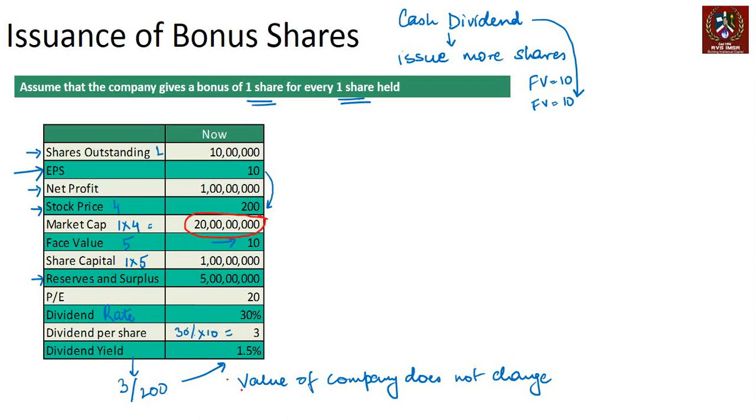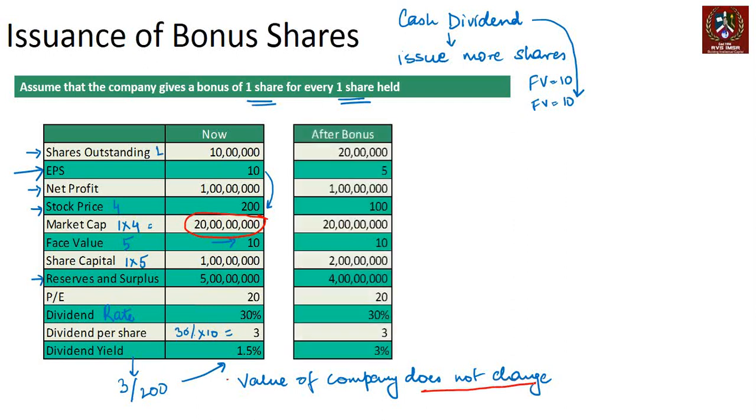This will stay the same. It does not change. Keep this in mind. So if you issue the number of shares 1 for 1, then the number of shares double. The value remains the same. The net profit of the company also will remain the same, right? Now logically, if the net profit remains the same, this becomes divided by 2.